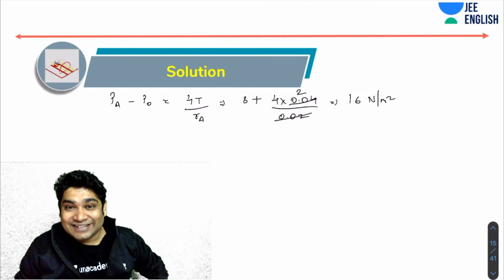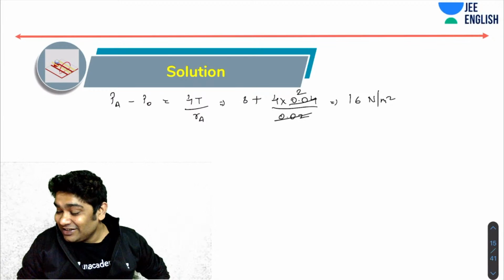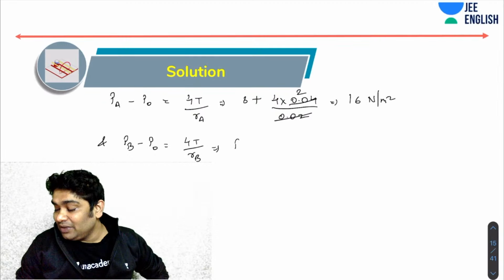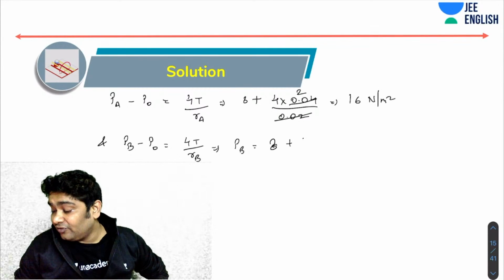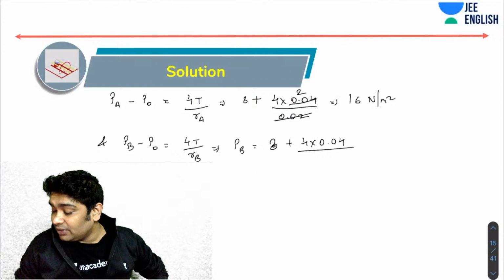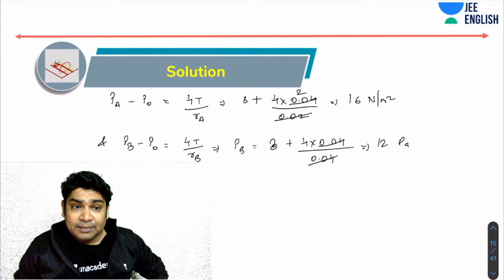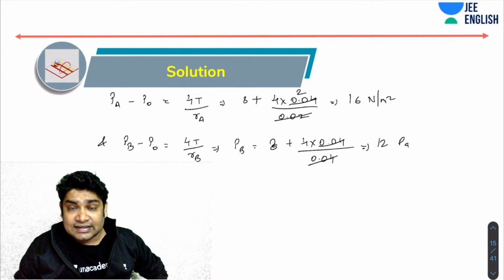S. Pandey also says 6 is to 1, so that's three answers of 6 is to 1. Let's hope it's the correct answer. Similarly, PB minus P naught would also be equal to 4T over RB, which will give my PB as 8 plus 4 into 0.04 over the radius of this bubble, which is 4 centimeters, so 0.04. That makes it 12 Pascal. So I've got the pressures in the two bubbles as 16 and 12.